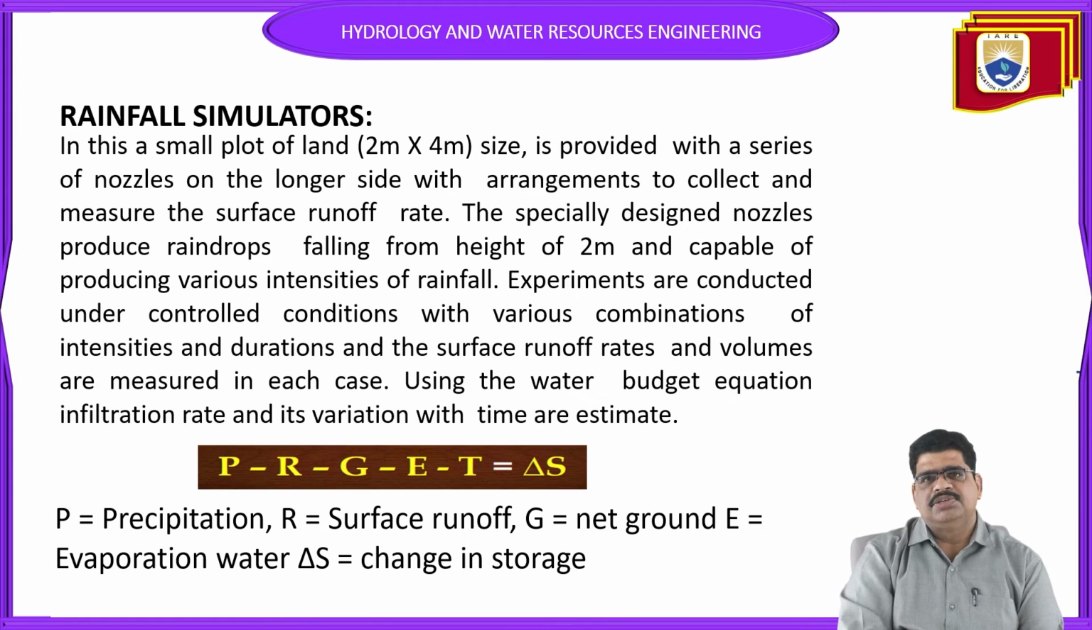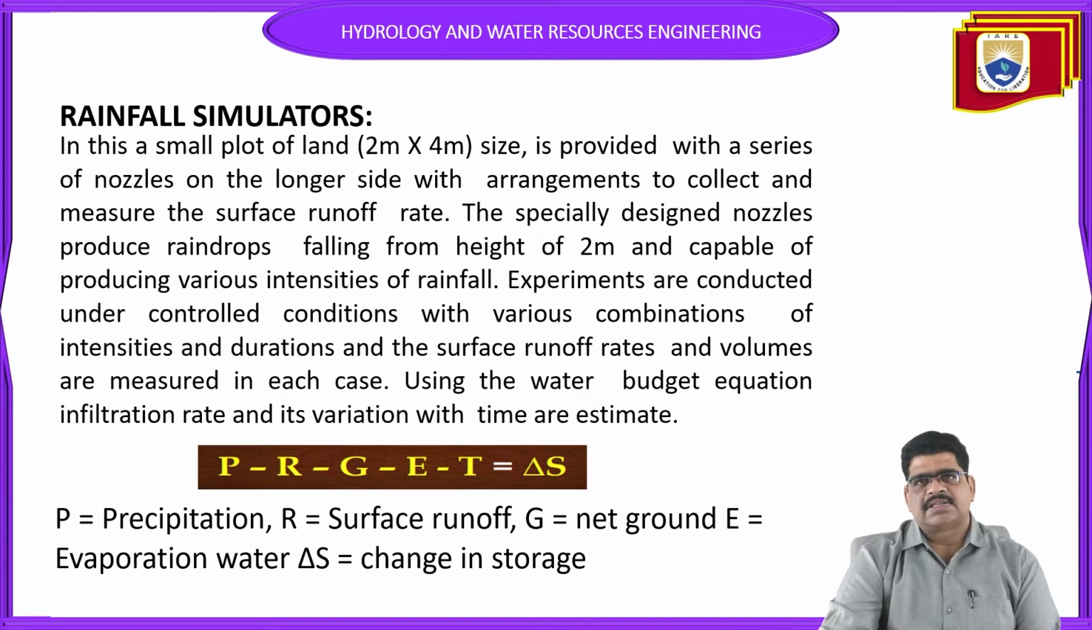The next one is rainfall simulators. How can rainfall simulators be used? The rainfall simulator is also one of the techniques for calculating infiltration. For this, a field test is provided. Take a plot of 2 meters by 4 meters, with a series of nozzles on the longer side and an arrangement to measure the surface runoff rate. Special nozzles produce raindrops falling from a height of 2 meters, and can also control the various conditions of intensities and duration.